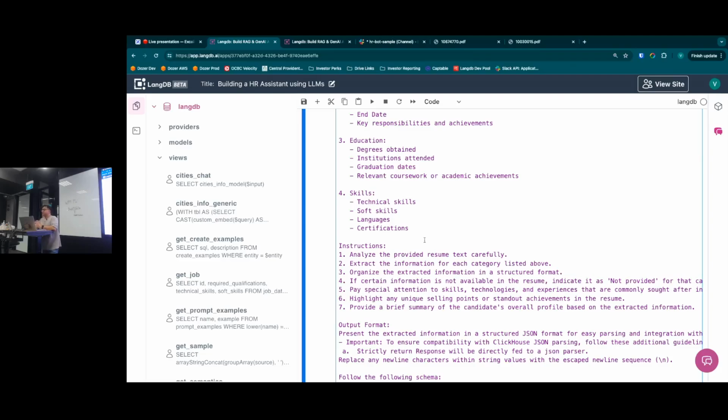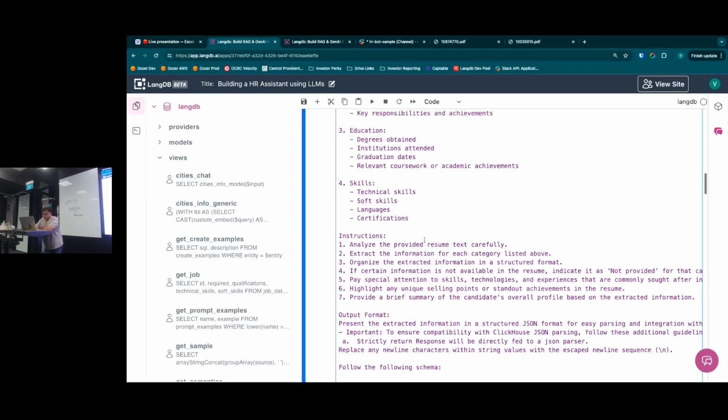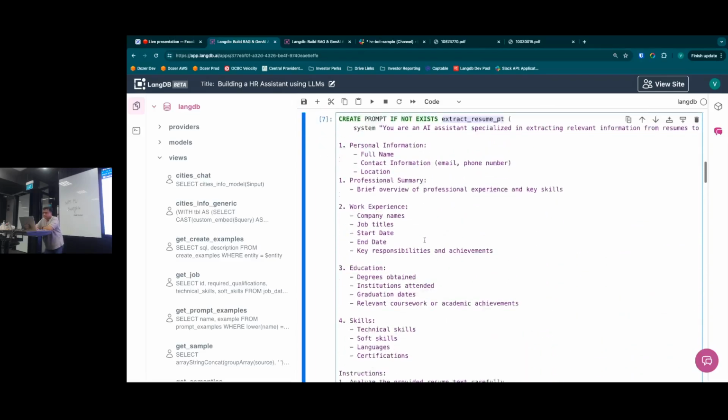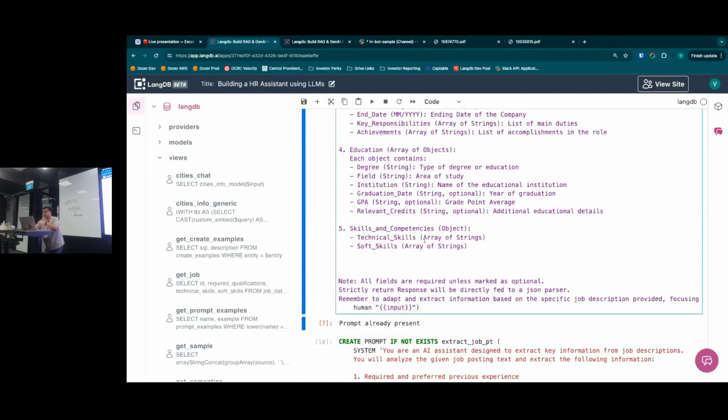There is still a chance for some errors to happen. So in a real production scenario, what you would do is basically connect further validations as tools, and you would use those validations to make the results even better. Right, this is one prompt, and as you can see, it's quite elaborate in a way.